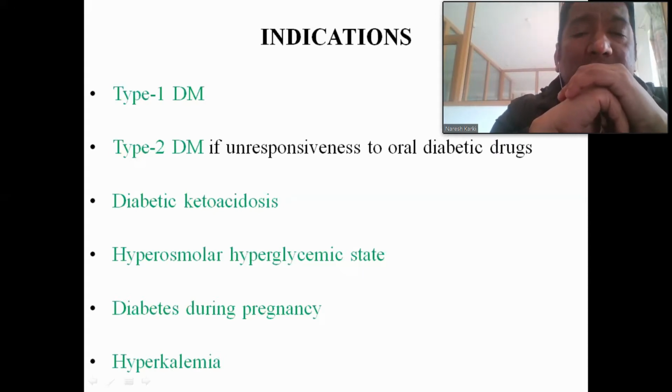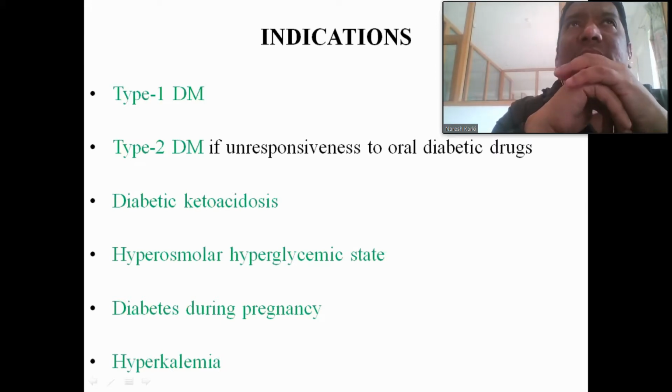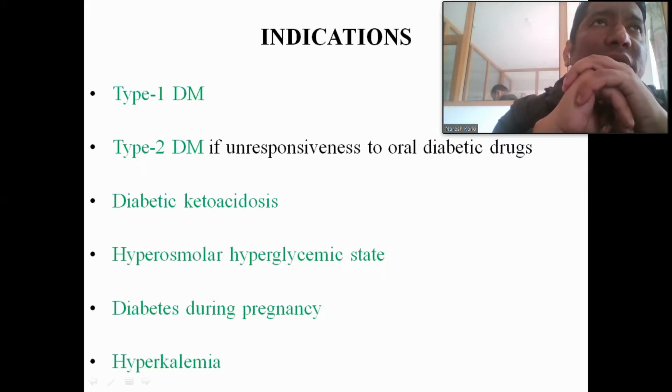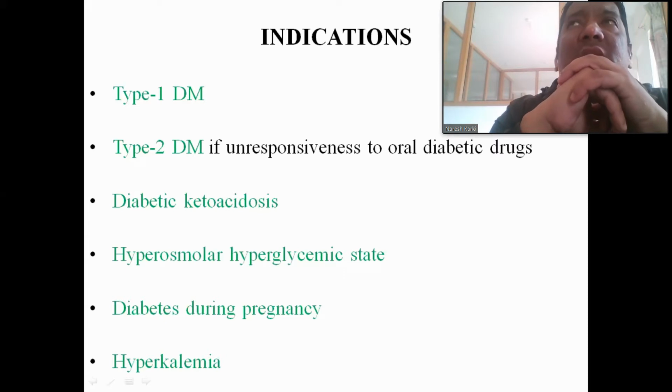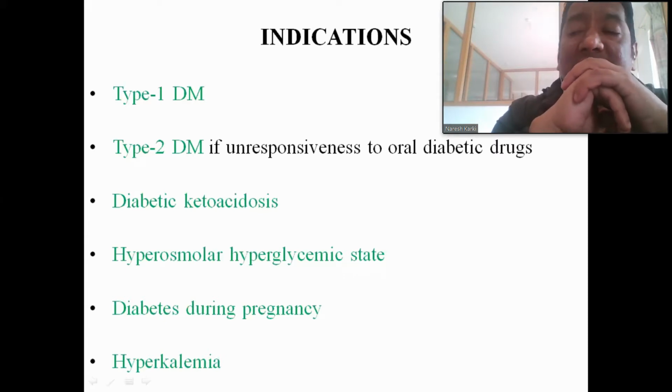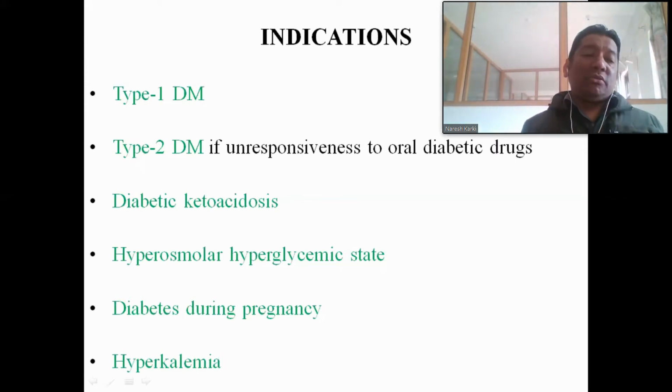And in type 2 diabetes mellitus, the pathophysiology is insulin resistance. What does that mean? The insulin is secreted from the pancreatic beta cells, but it is not able to be utilized by the peripheral tissues. What are the peripheral tissues? We can say the muscles, adipose tissues, and the liver. They do not utilize it, so the effect of the insulin will be inhibited. That happens in type 2 diabetes mellitus.